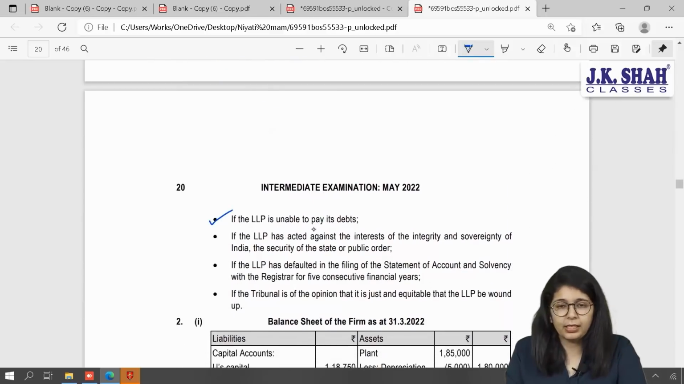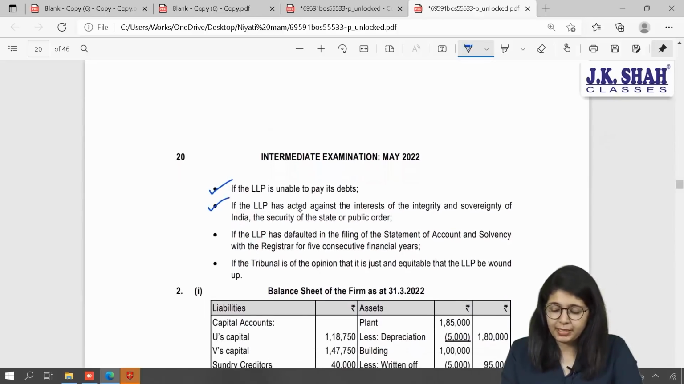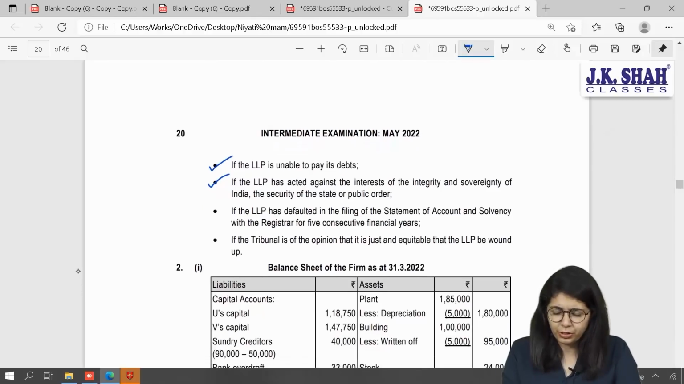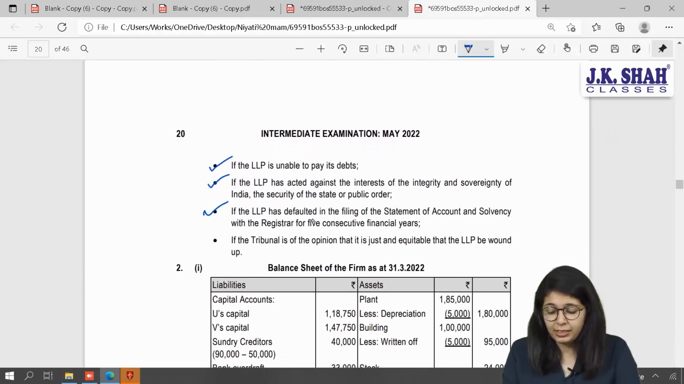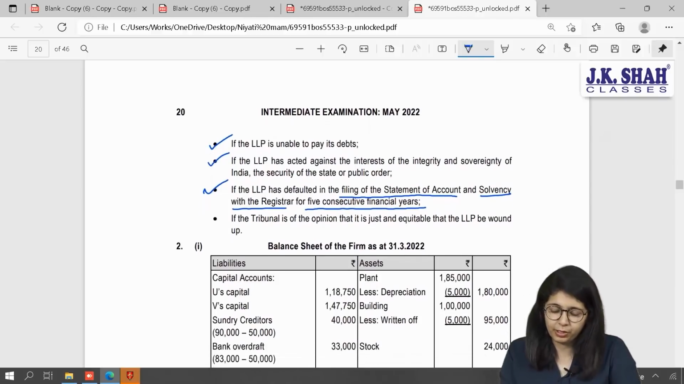If the LLP is unable to pay its debts, that is, it will be insolvent or will be declared bankrupt soon. Second point says, if the LLP has acted against the interest of the sovereignty and integrity of India, the security of the state or public order, they are doing something wrong. If the LLP has defaulted in filing the statement of accounts and solvency with the registrar for a consecutive period of 5 financial years. If it is for 1 or 2, then there is no issue. But if it is for 5 consecutive years, then you will have to wind up your LLP.